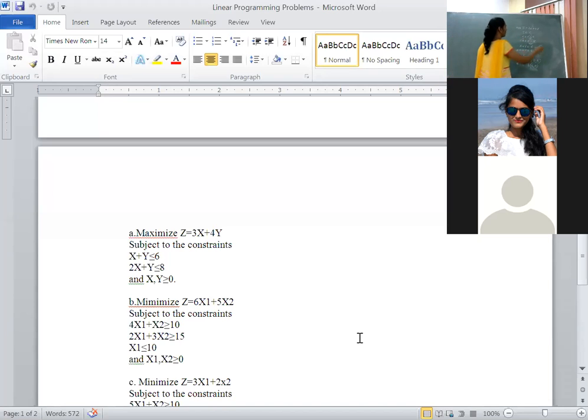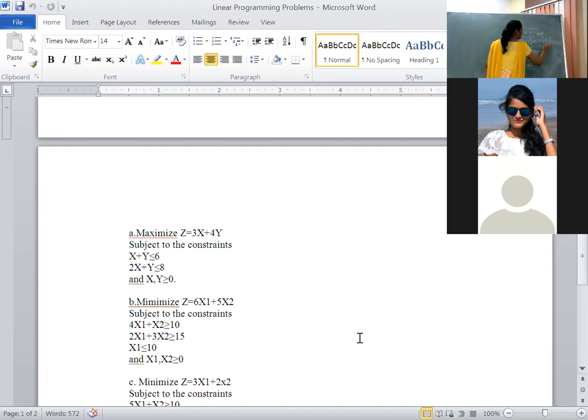Similarly, we will solve equation 2. Is it visible? Yes. Equation 2, because I have to plot the graph, and for that purpose I need space. Right now, equation 2. Substitute x value as 0, then y will become 8. Represent the coordinate as C, 0, 8.